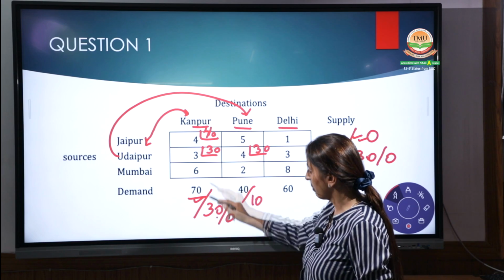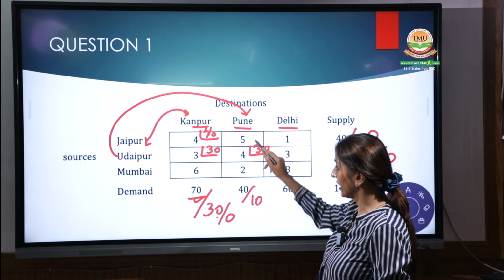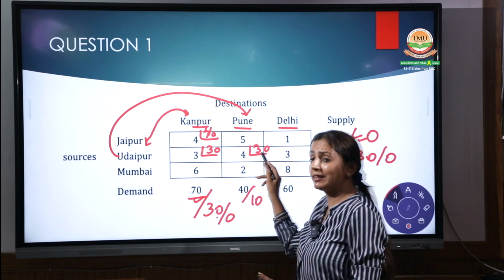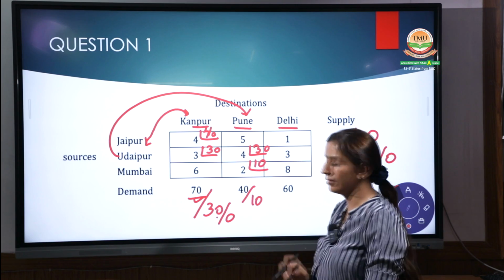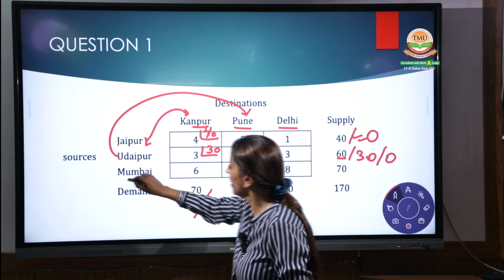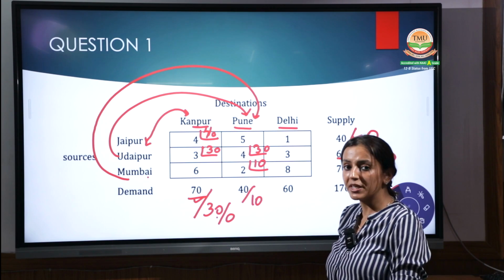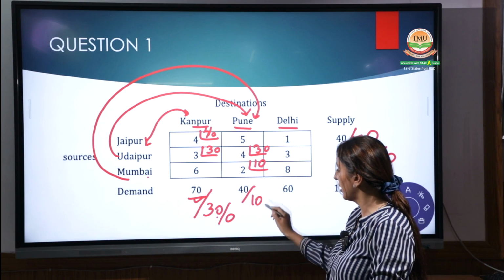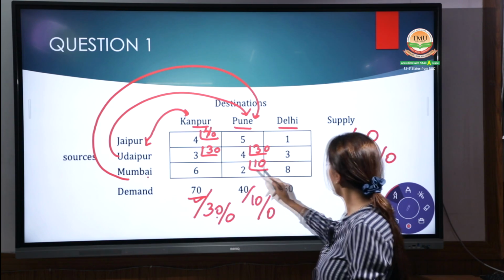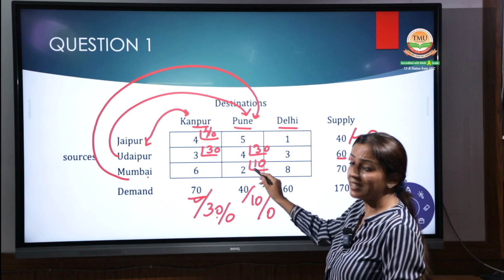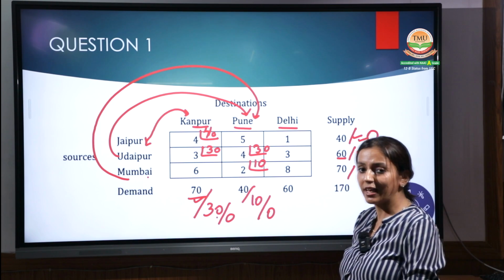Now coming to the next point, Mumbai. Mumbai cannot supply Kanpur because it is also 0, but Mumbai to Pune is possible. Pune required 40 units and 30 is done, so you have to give 10 more units from Mumbai to Pune, then it will be 0. Now coming to this side, out of 70, 10 we have given, so 70 minus 10 is 60.